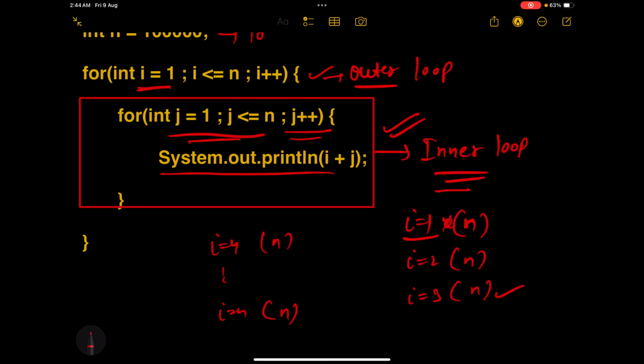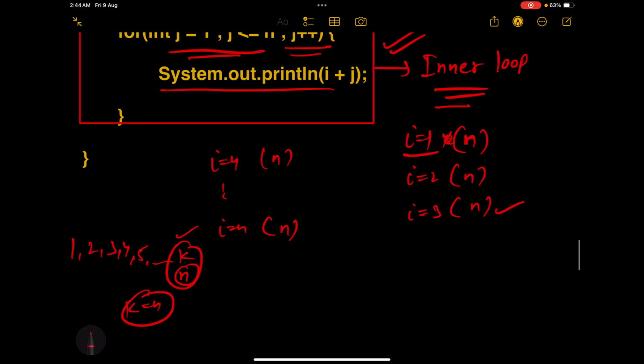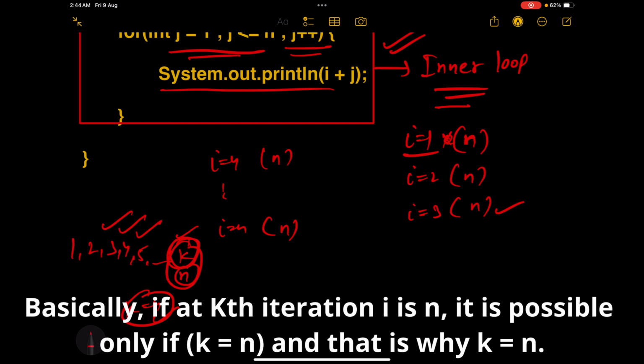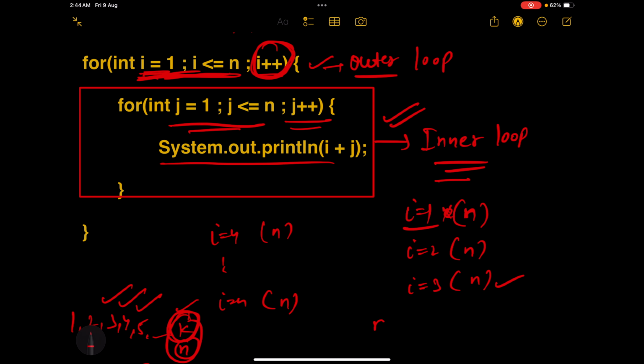We know this outer loop is going to run n times. How did we figure that out? Because we have initialized I with 1 and we are incrementing I each time by 1. So initially I will be 1, then 2, then 3, then 4, then 5, and at the kth iteration I would be n. So here we can simply say that k equals n, right? At the 5th iteration I was 5, at the 4th iteration I was 4, so at the kth iteration I will be n. So this outer loop is running n times.